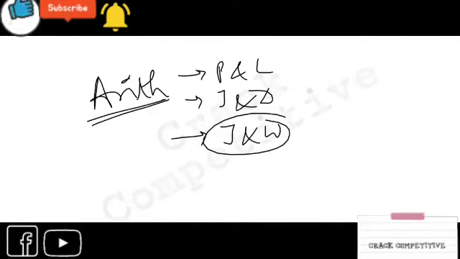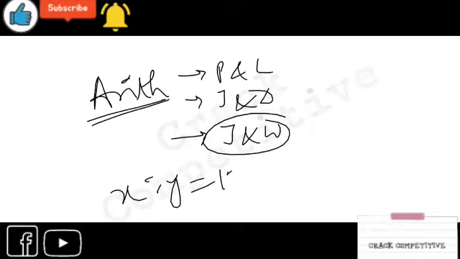In this chapter, you will find several kinds of questions. It is limitless because these questions come from different chapters. So it is a basic chapter, a conceptual part of arithmetic, and it is also applicable in algebra. For example, x is to y equals 1 is to 2.